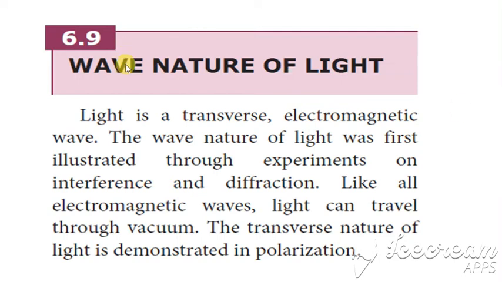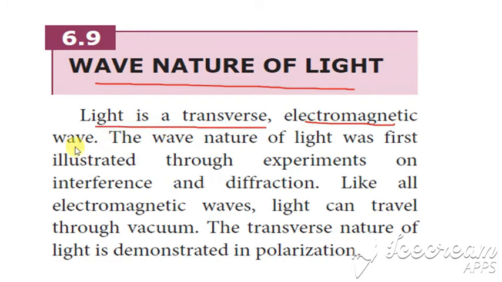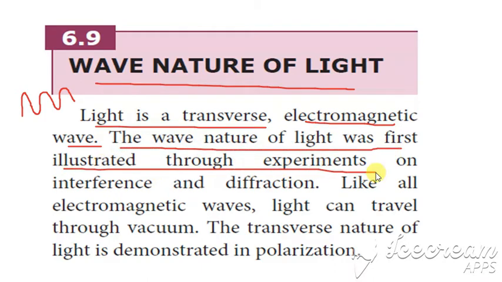Next we are going to see about the wave nature of light. Light is a transverse electromagnetic wave. So light is always considered to be transverse, and it is also an electromagnetic wave. The wave nature of light was first illustrated through experiments on interference and diffraction. So using interference and diffraction, this wave nature was explained.